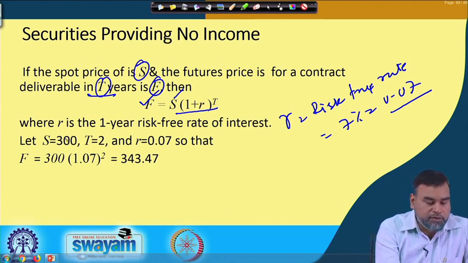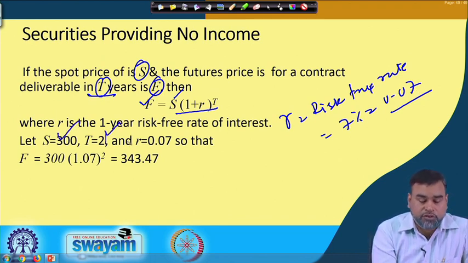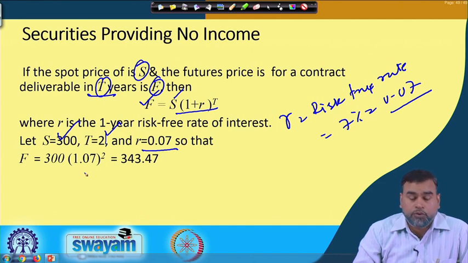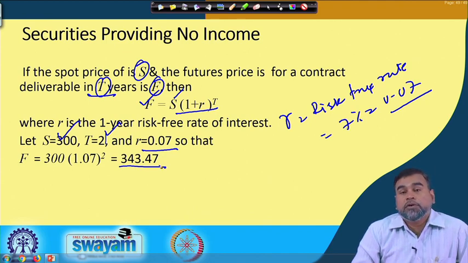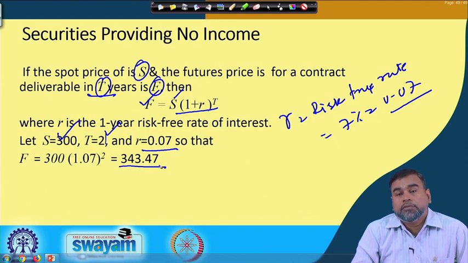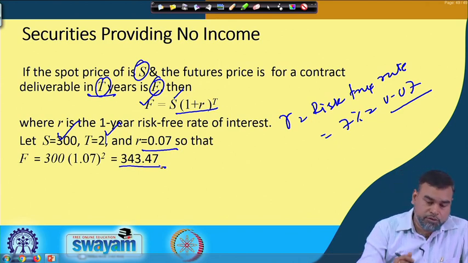S is equal to 300, t is equal to 2 years, r is equal to 7%, then F is equal to 300 into 1.07 to the power 2, that will give you 343.47. The future price will be 343.47. You remember this asset is not giving you any kind of income in between. Directly we are calculating with respect to the period of maturity, that is 2 years.